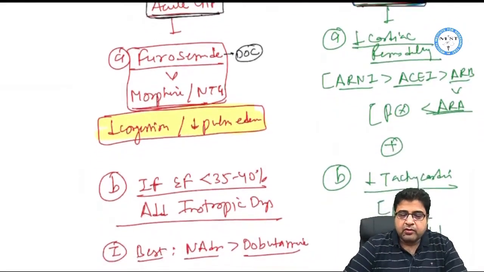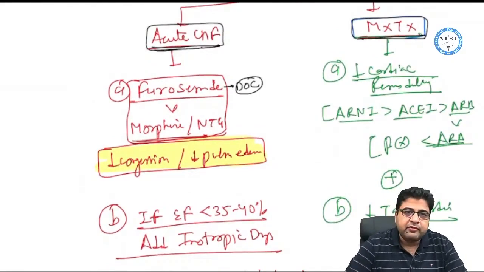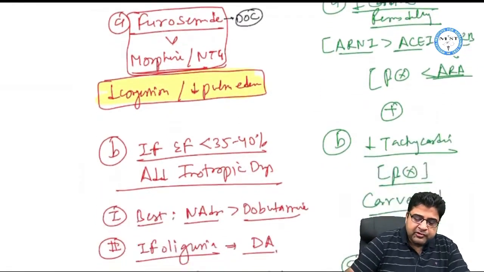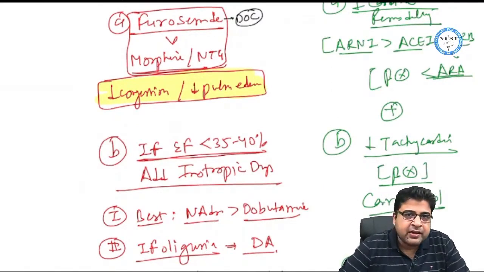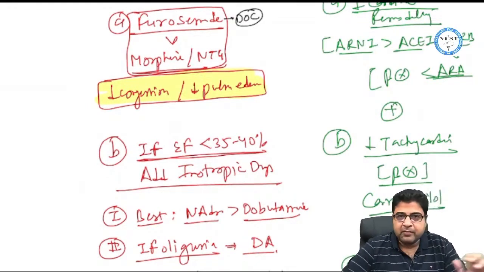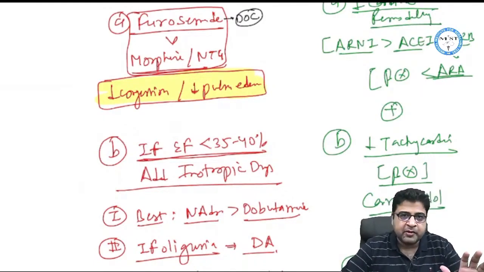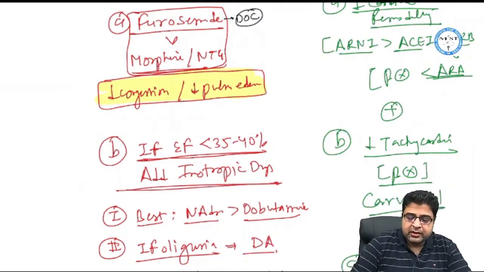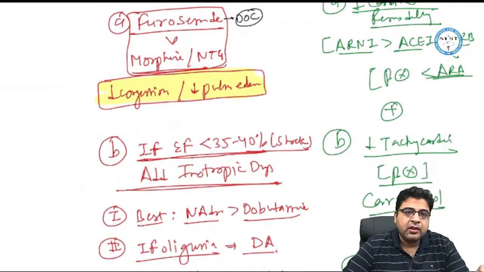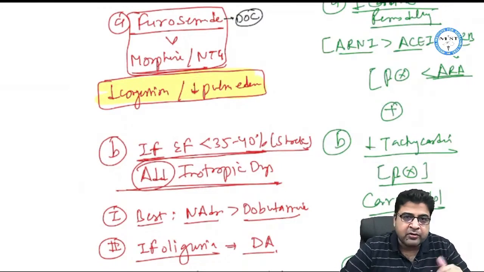Now in patients of acute CHF, ideally only furosemide is able to control the condition. Only furosemide is sufficient. But sometimes the patient's ejection fraction is very low, less than 35 to 40%, and the patient has come to you in cardiogenic shock. Then these kinds of patients also require inotropic drugs, so to the above treatment you add inotropic drugs.